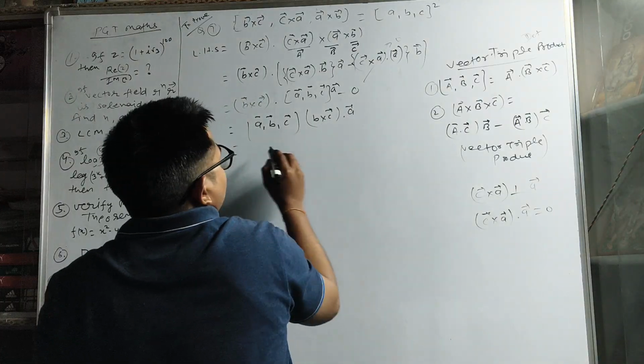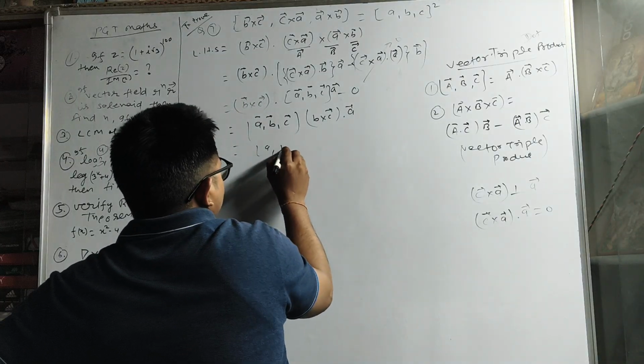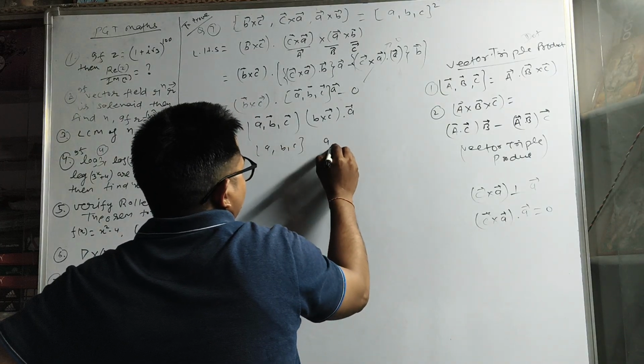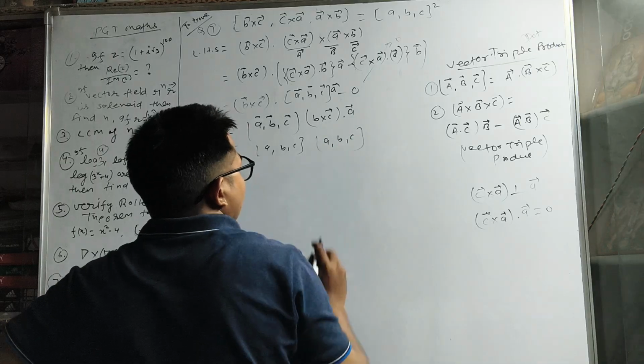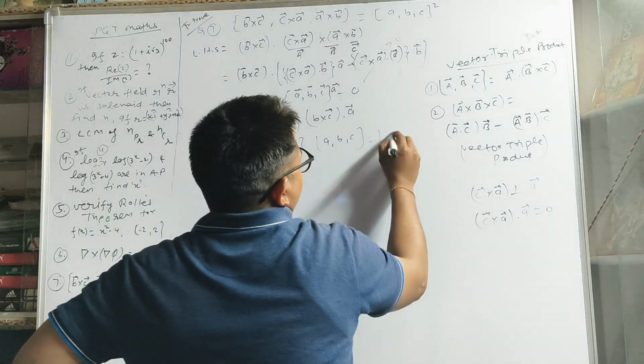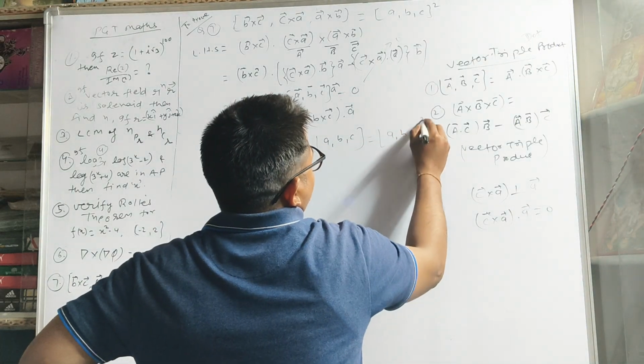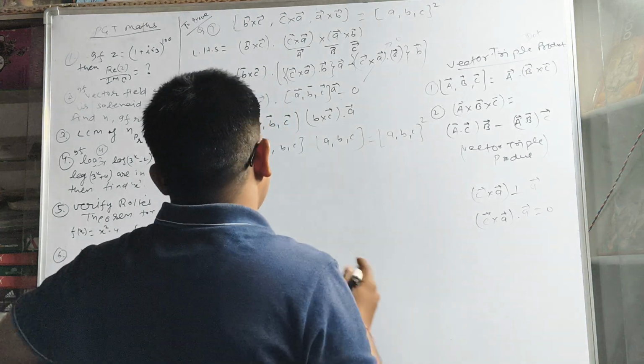So finally what we observe, this is [A B C] and this is also [A B C], the vector triple product. So we can finally write [A B C] whole square. This is the result we have to prove.